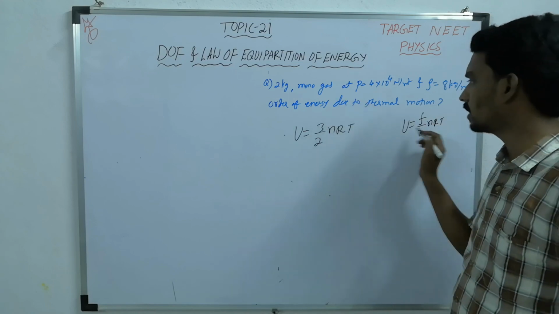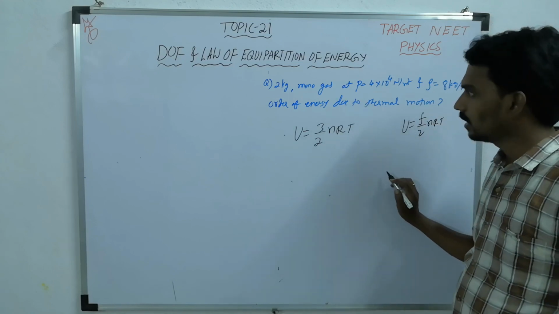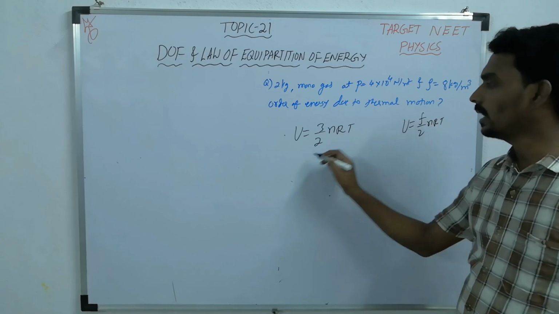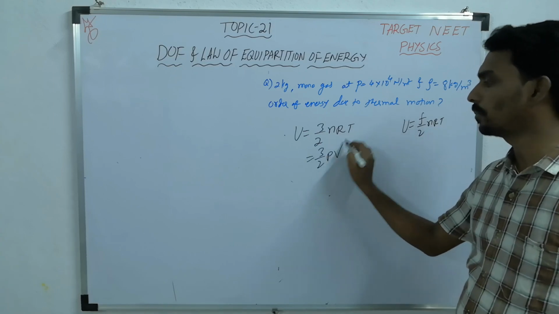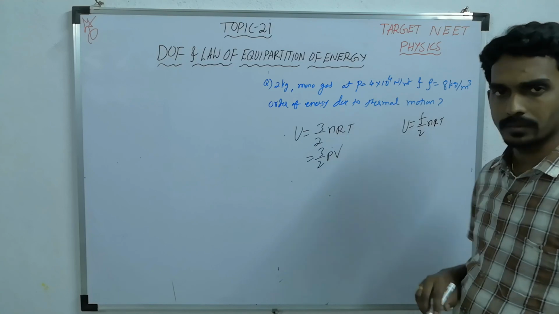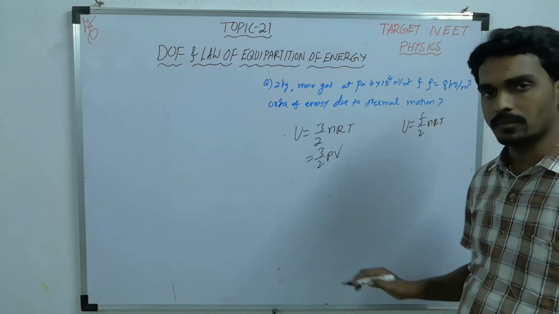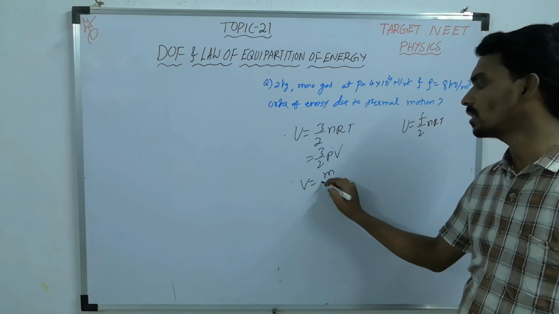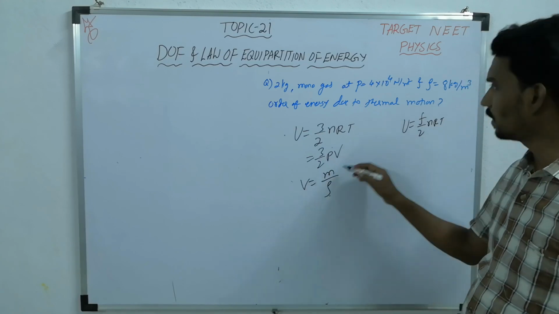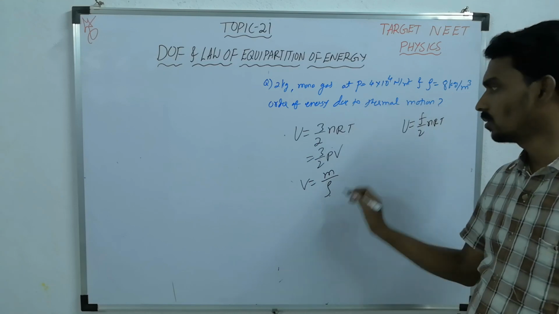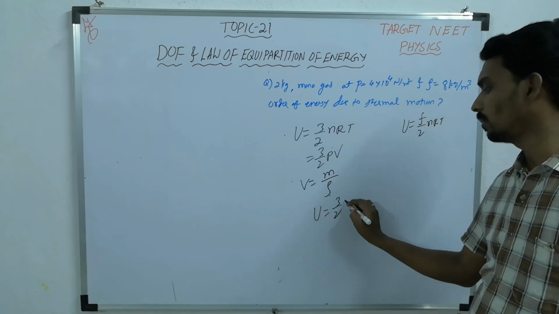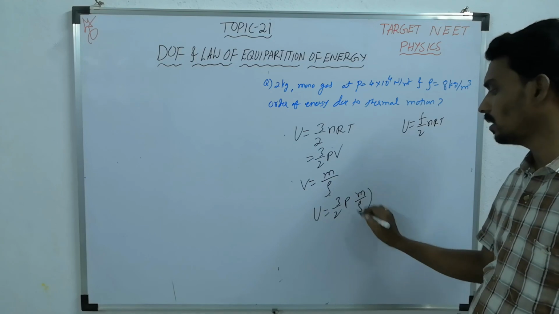Monoatomic means F is 3. Then here nRT is nothing but PV. They have given pressure and density, but they have not given volume. So what is volume? Mass by density. They have given mass and density. So U equals 3 by 2 P M by rho.